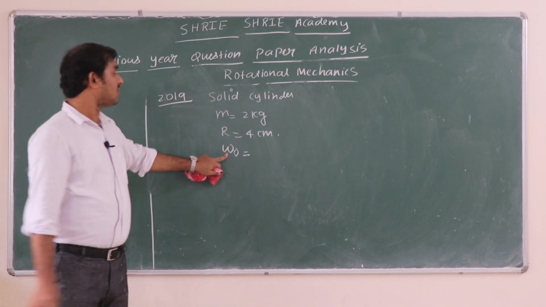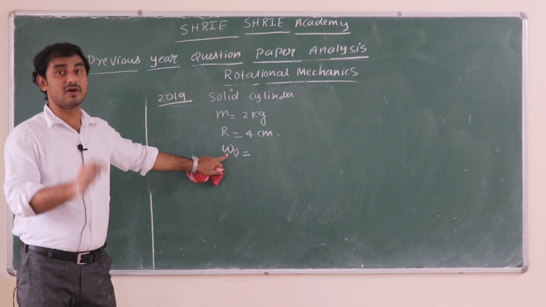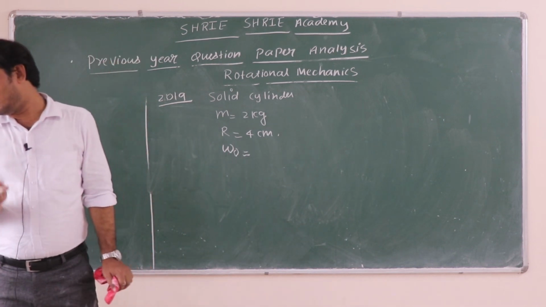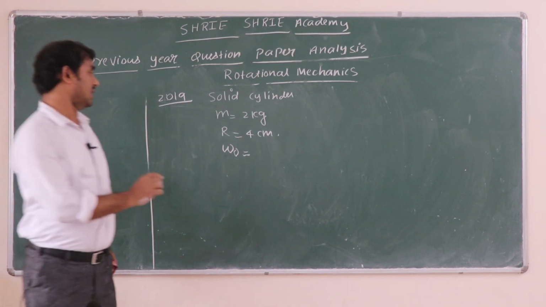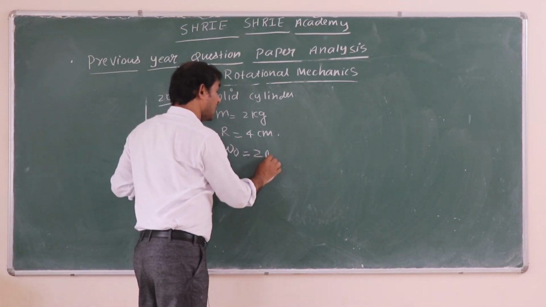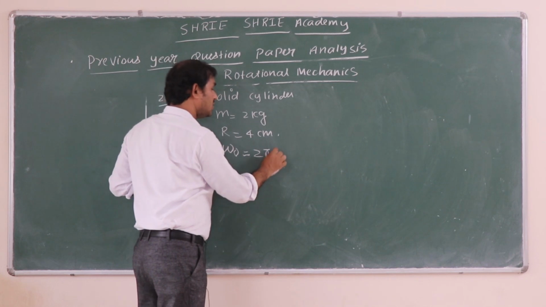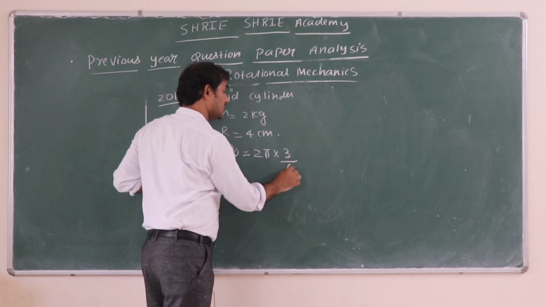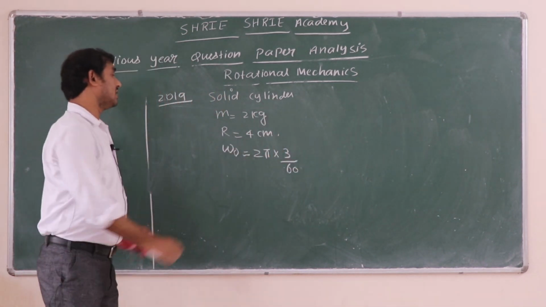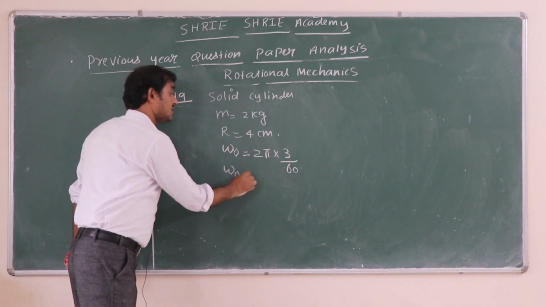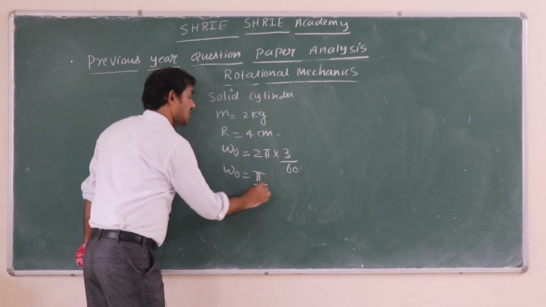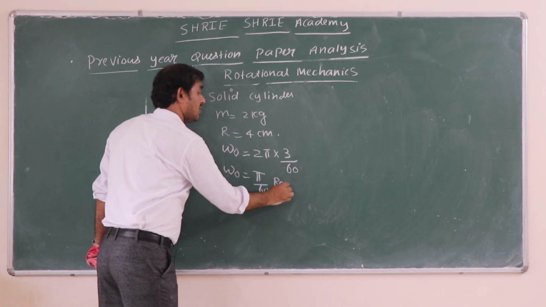Remember, angular velocity must be written in radian per second. So they have given 3 rotations per minute, and you have to write it in radian per second, meaning rotations per minute, 3/60. So the initial velocity you will get as 5/60 radian per second.